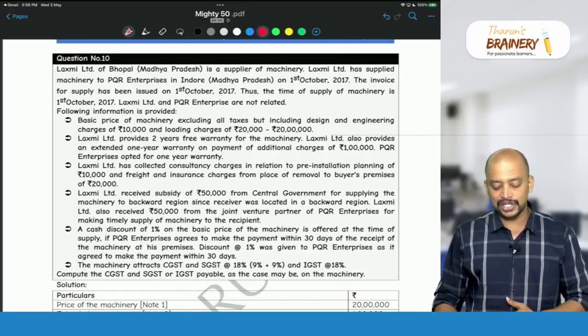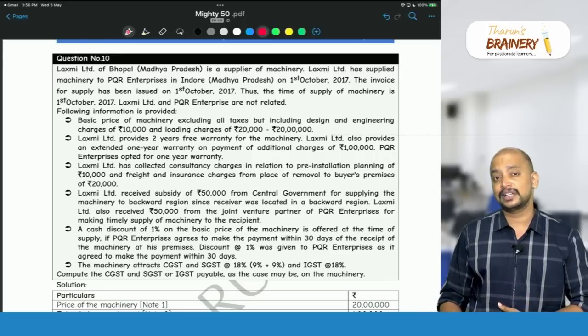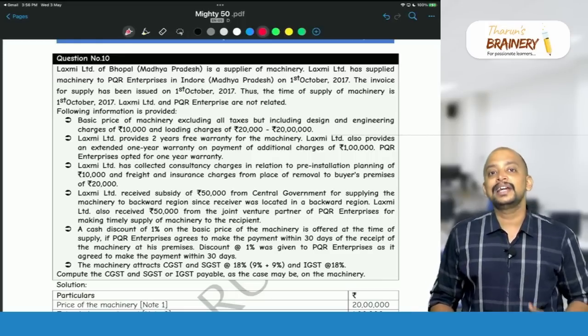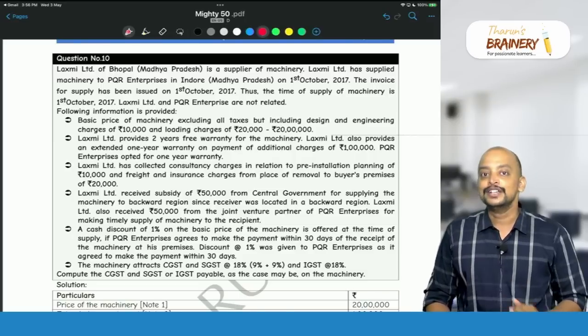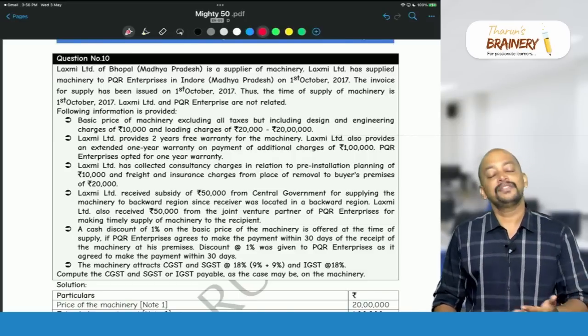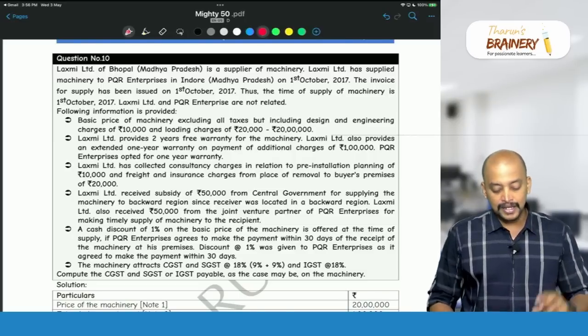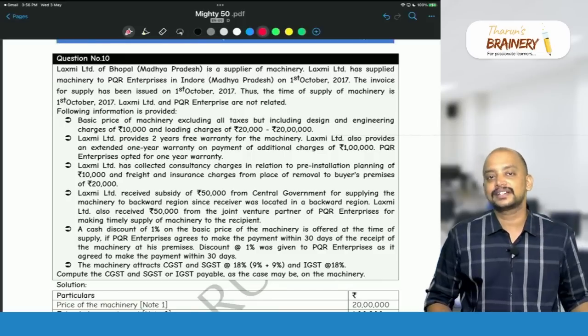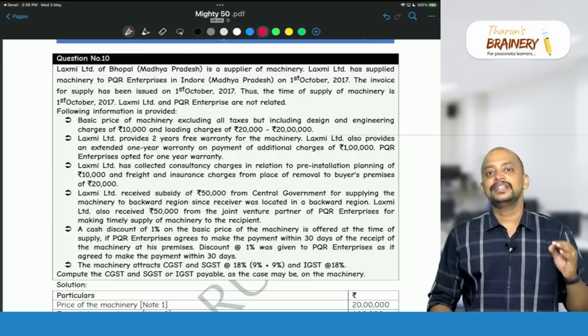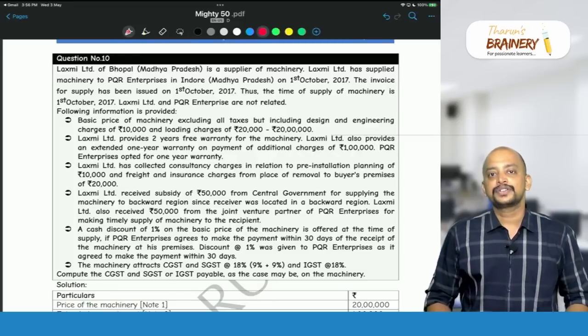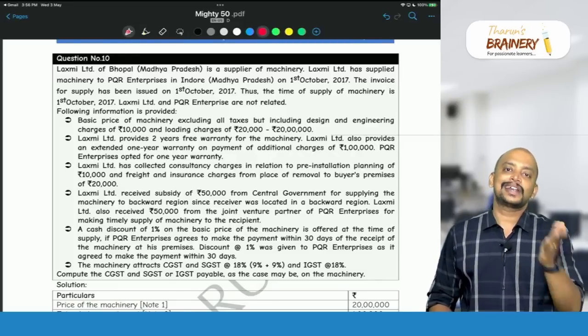Following information is provided. Why is this information there that they are not related? Because if they are related, transaction value will not be taken. We need to determine the value as per rules. Suppose if they are not related, we will take transaction value. This point has been tested in the previous attempt, that is November 22 exam. The first question in the descriptive questions clearly gave value as determined as per rules, not transaction value.